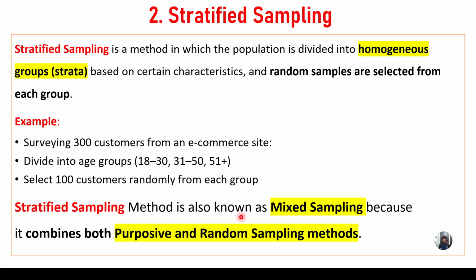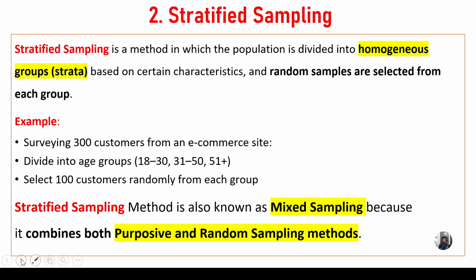Stratified sampling is also known as mixed sampling because it combines both purposive and random sampling methods. So this concept is called stratified sampling. We are surveying 300 customers from the e-commerce site, so you need to select across different ages. When you select 18 to 30, 31 to 50, and 50 plus, we can easily select 100 customers randomly from each group. So this is called stratified sampling.